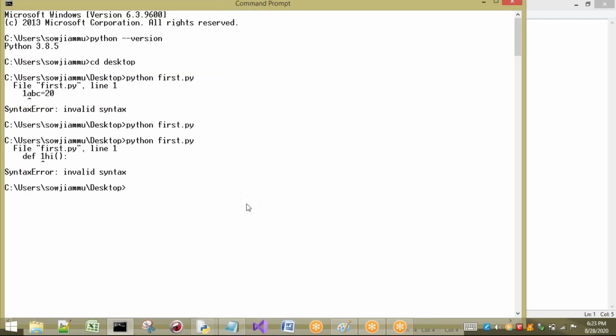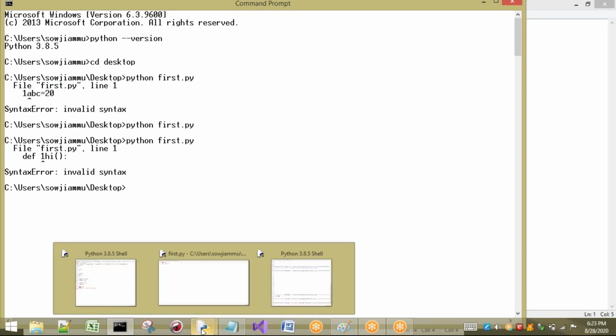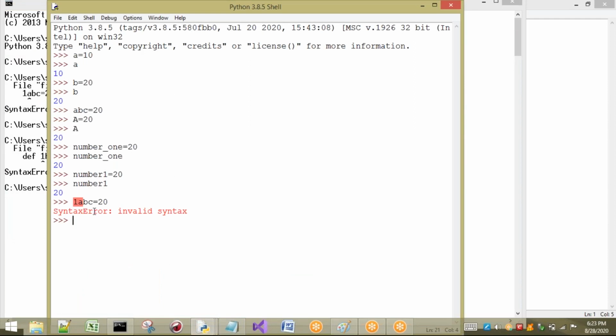Okay, the next rule, I will tell you about the special characters. What special character can you use? What I have told you: only underscore. Sir, if I try to use any other special character, for example, dollar, equal to 30, is it valid? Not valid, because see, it is highlighting here also in red color. It is invalid syntax, because we can use only underscore. If you want to use any special character in an identifier, it should be only underscore.